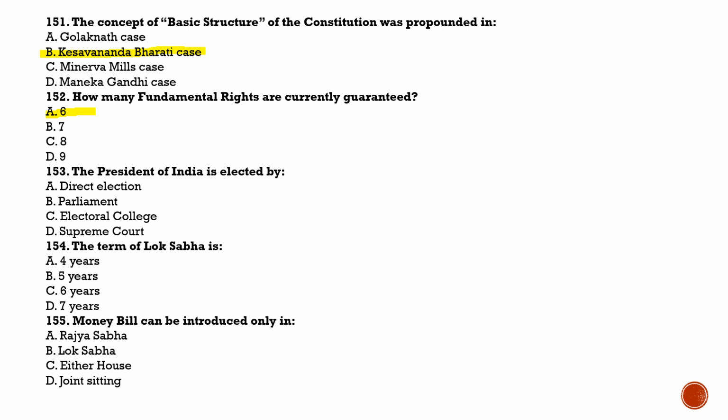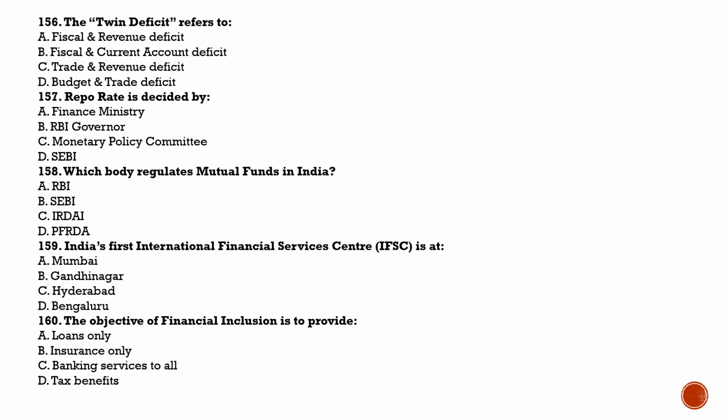Next question is the President of India is elected by, and the answer for this is option C, Electoral College. Next question is question number 154. The term of Lok Sabha is, and it is for 5 years. So option B will be correct. Next question is money bill can be introduced only in, and the answer for this is option B, that is Lok Sabha.